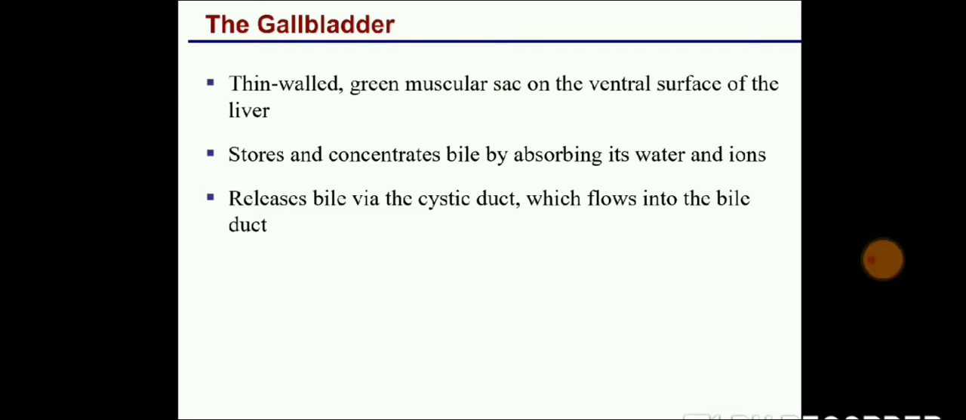Next is the gallbladder. It is a thin walled green muscular sac which we have seen already in the diagram, which is present at the ventral surface of the liver. It stores and concentrates bile via absorbing water and ions. It releases the bile via the cystic duct, which flows into the bile duct.